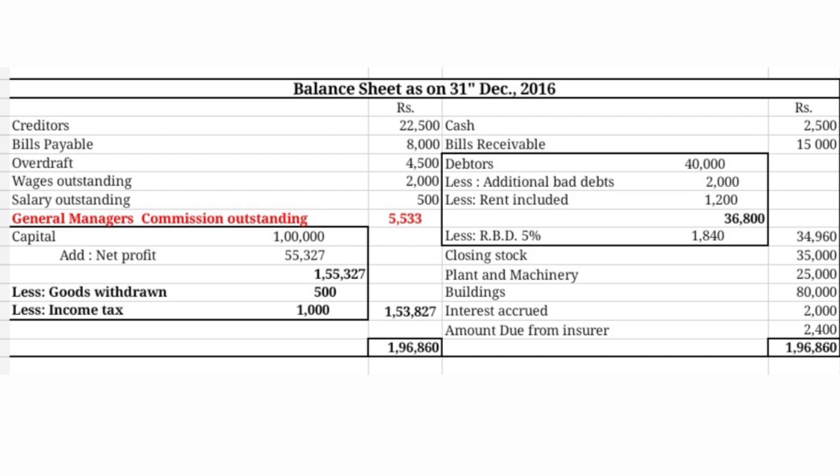Outer column 1,55,327, less goods withdrawn by the proprietor. Goods taken by the proprietor must be treated as drawings, so it must be deducted from the capital. 500. And income tax is paid by the owner, not by the firm. It's not pertaining to the firm, it's pertaining to the owner. It must be treated as drawings because it relates to the owner. So the outer column will give the exact capital after deduction of all this, 1,53,827. So both sides 1,96,860. Now this balance sheet tallies.